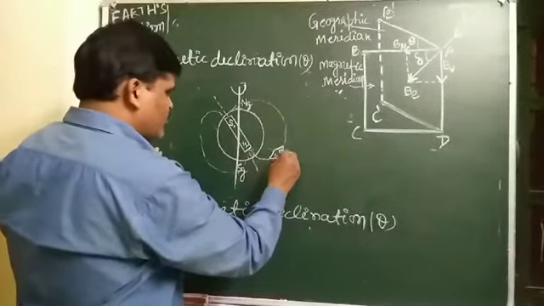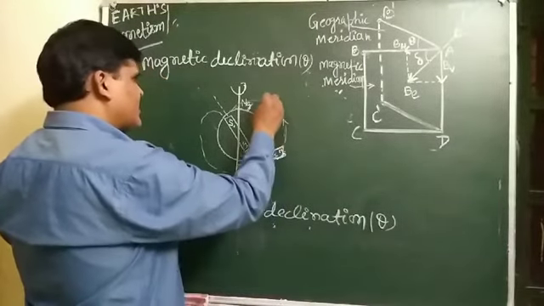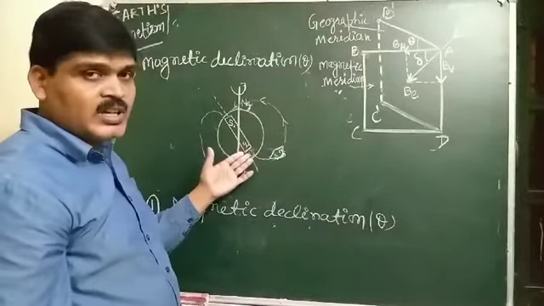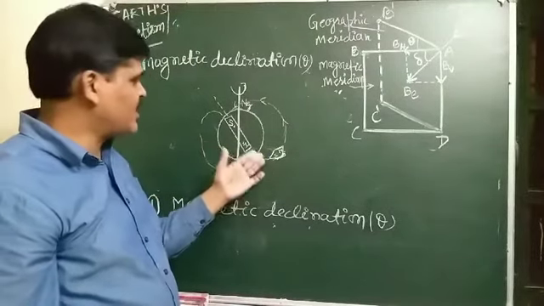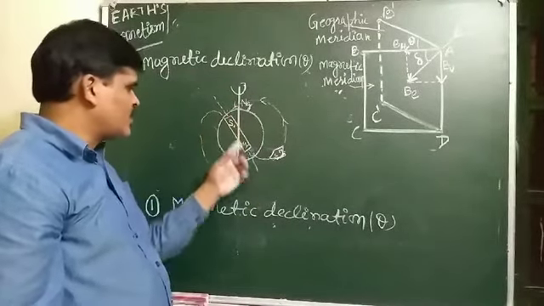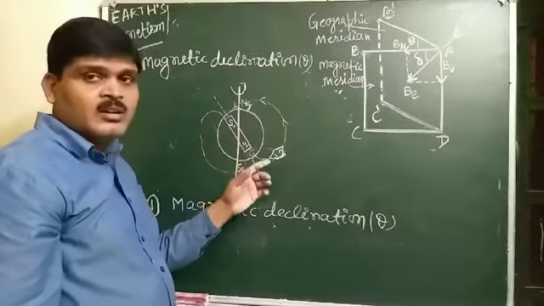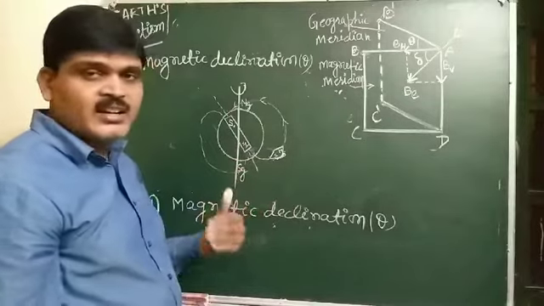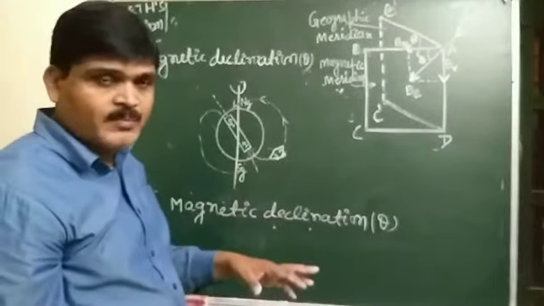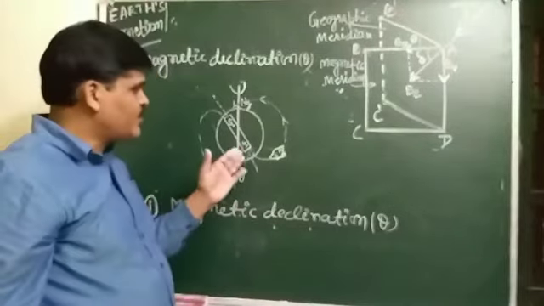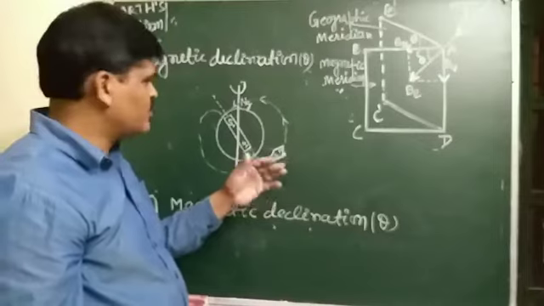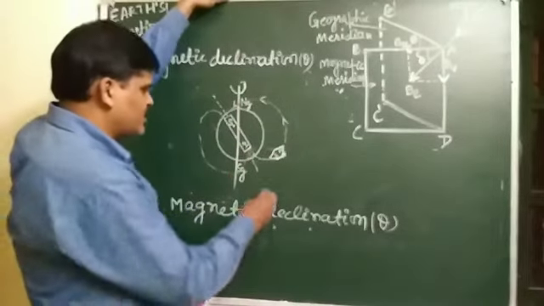Outside the bar magnet, the magnetic field starts from north to south, and inside from south to north. No two magnetic field lines intersect each other. Magnetic field lines are continuous closed curves, and the tangent at any point gives the direction of the magnetic field. You know this property from class 10th.